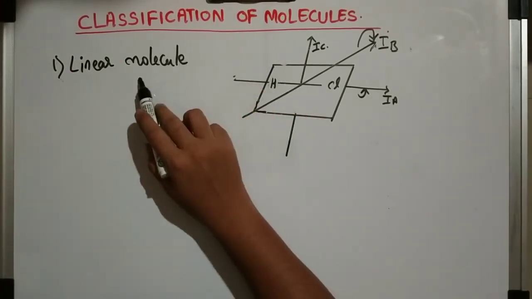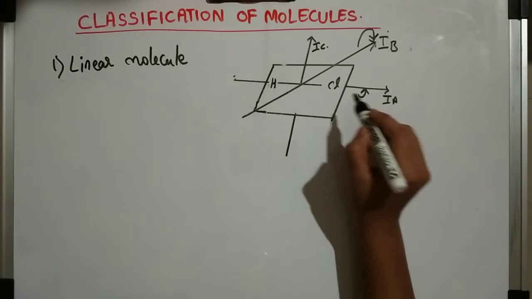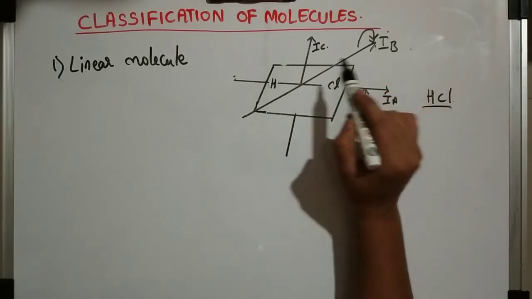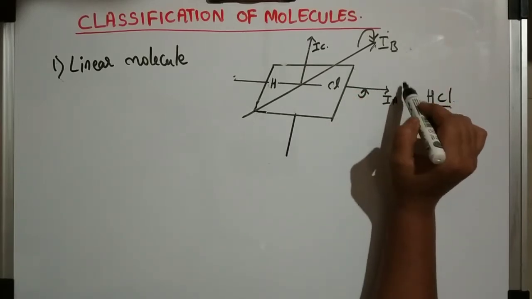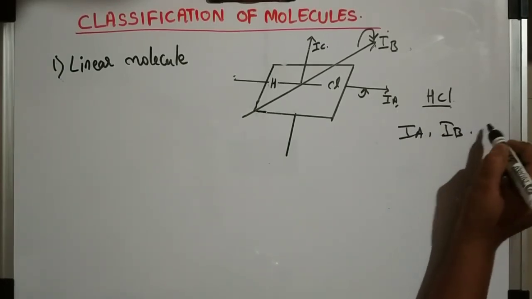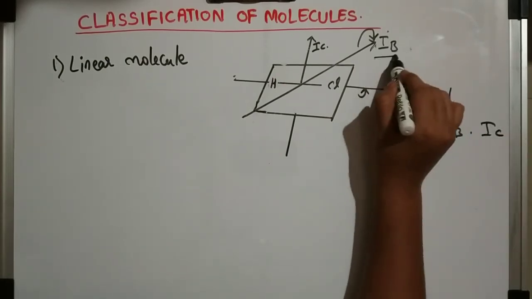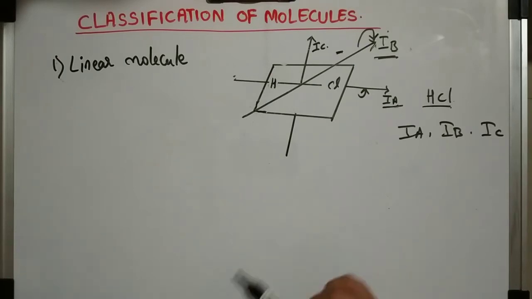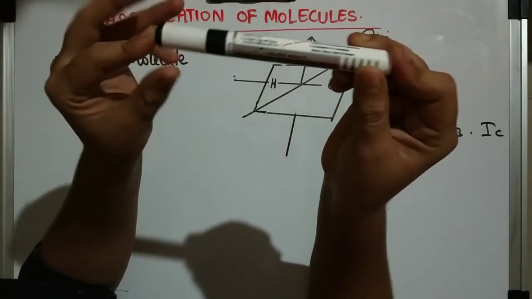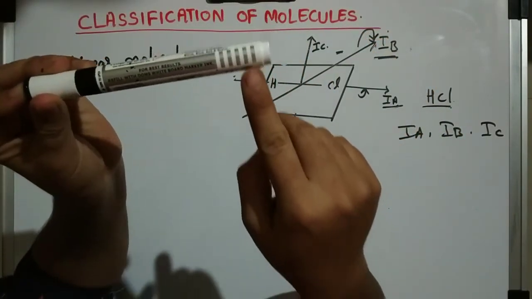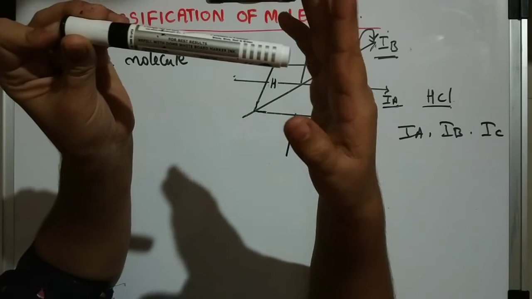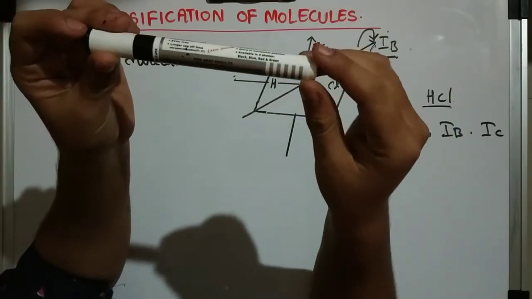Now we will discuss the first one, linear molecule. For linear molecule I have taken HCl as an example. Here we will divide moment of inertia into three axes, that is IA, IB and IC. So what will happen in moment of inertia? I am trying to apply force. Here there will be a center of gravity. I will try to push this particle, but it resists moving further. That we can say is the moment of inertia.